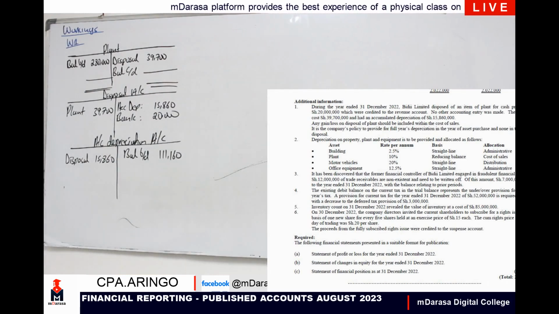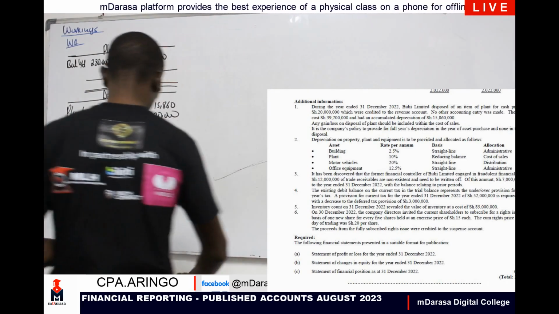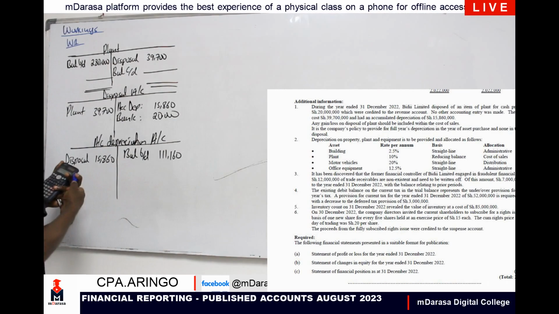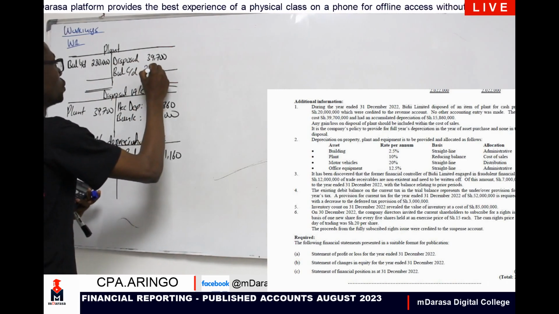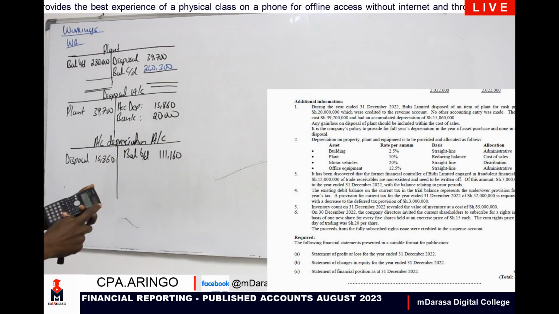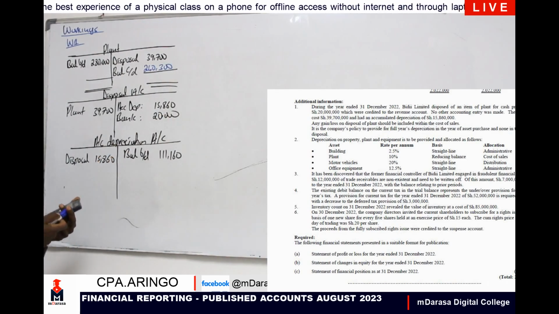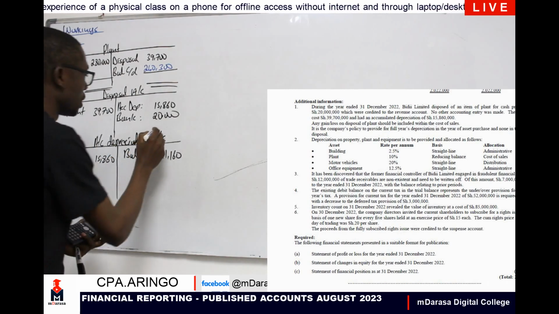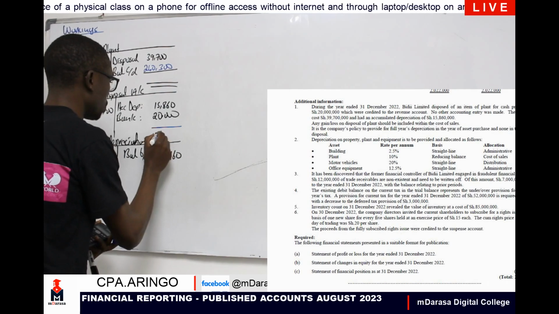So confidently, I'm going to take here 40,300. That's the value that I'll be having there as a balance carried down. What about for disposal? Did you have a loss, or did you have a profit on disposal?